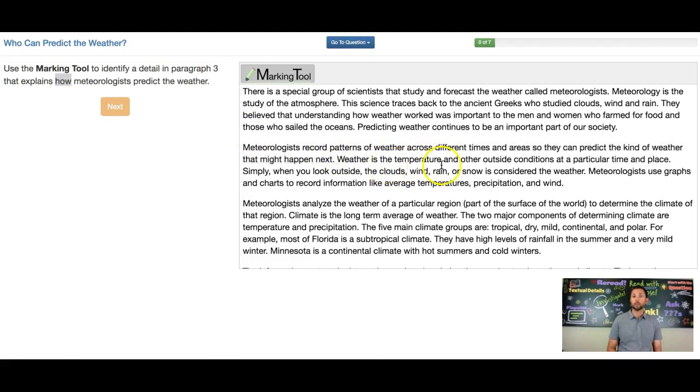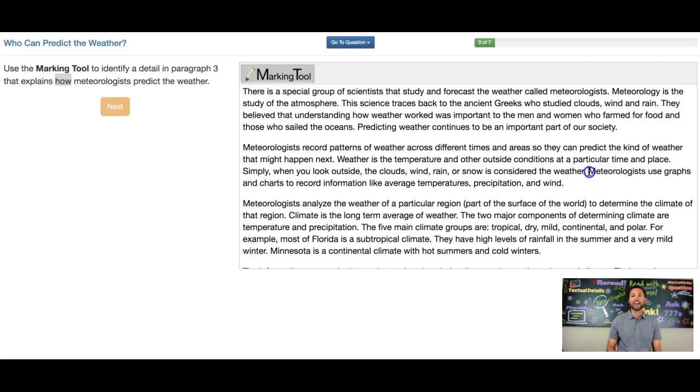Weather is the temperature and other outside conditions at a particular time and place. That's the definition of weather. Simply when you look outside at the clouds, that's an example of how you can see the weather. Meteorologists use graphs and charts to record information like average temperatures, precipitation, and wind. Precipitation, remember, is like rain. It is the rain that comes down from the sky.